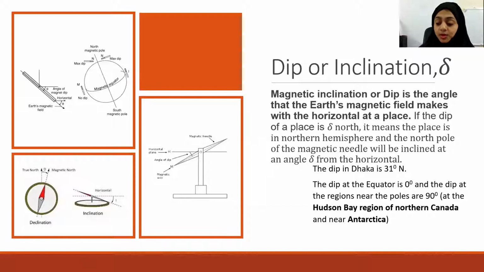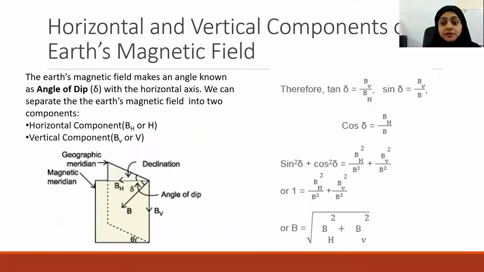Yes, teacher. Okay. Now let us see the third element of Earth's magnetic field. What was that? You remember the third element of Earth's magnetic field? Horizontal component of Earth's magnetic field.